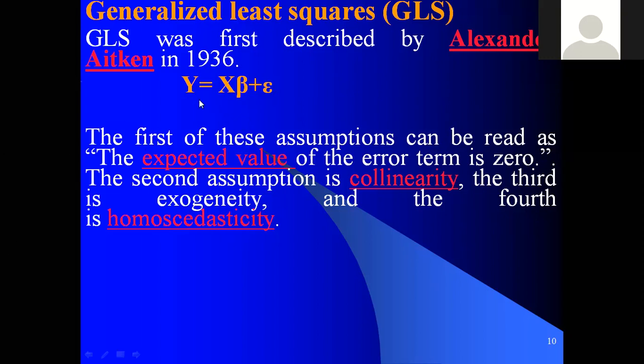The first of these assumptions can be read as: the expected value of the error term is 0. When we are following the GLS method, we expect that the error term is 0, as in the generally assumed properties of the error term. When the error term is 0, whatever values we estimate, it is a good estimator. The second assumption is collinearity, that is, multicollinearity. The third is exogeneity, and the fourth is homoscedasticity. So whatever we discussed previously: the error term is equal to 0, the multicollinearity problem, exogeneity and homoscedasticity.